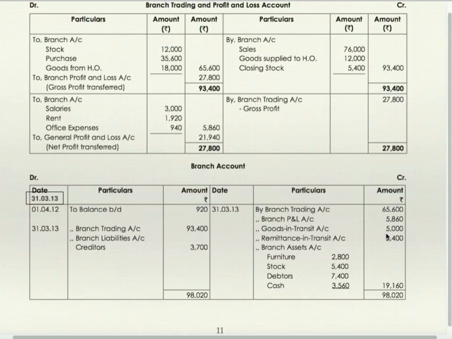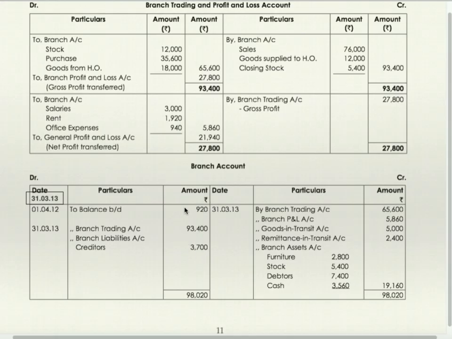Just now we have seen journal entries: goods in transit, cash in transit, and profit and loss account expenses. Branch profit and loss account debit to branch account. So in branch account, you will find it on the credit side. By branch profit and loss account 5,860, goods in transit, cash in transit, assets, and branch liabilities.